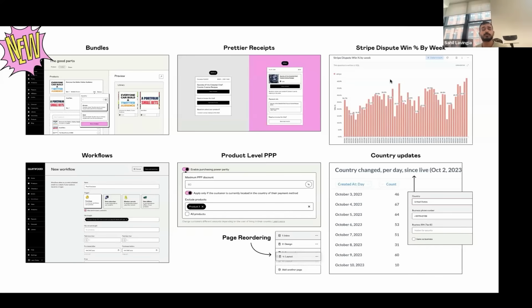And then we now allow you to change your country. Before, if you wanted to change your country, you just created a new Gumroad account. And now you can actually say, hey, I want to update my country. We allow you to change it.